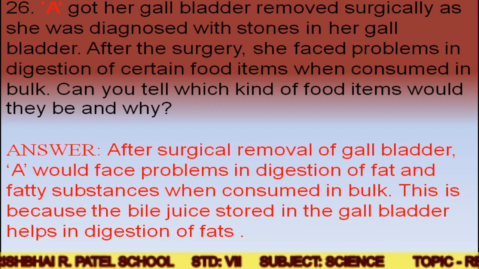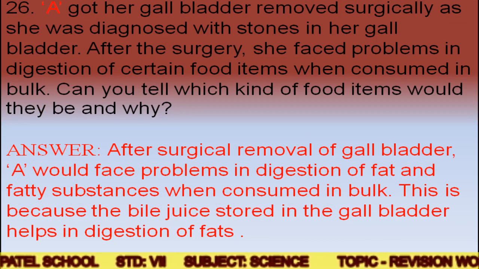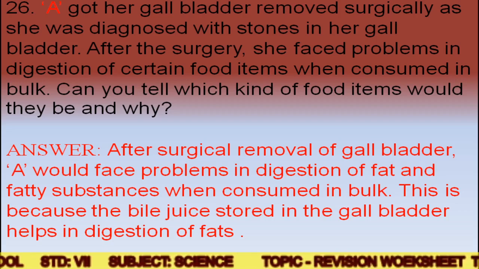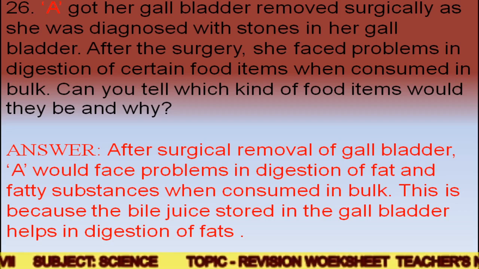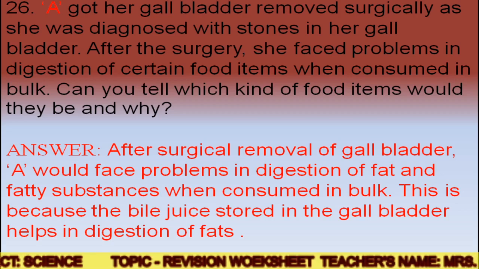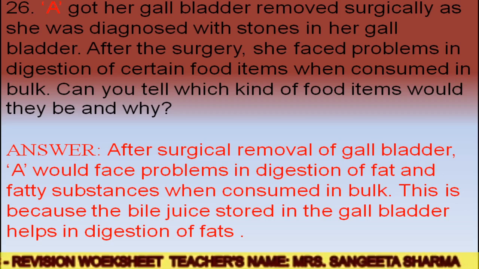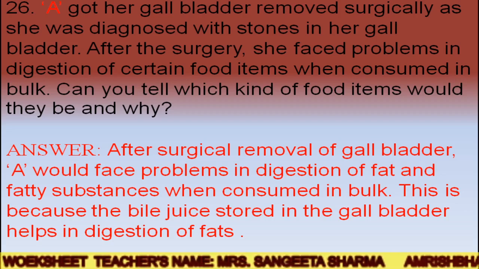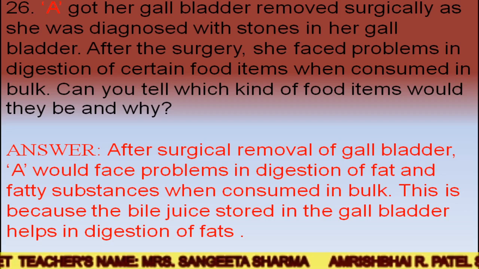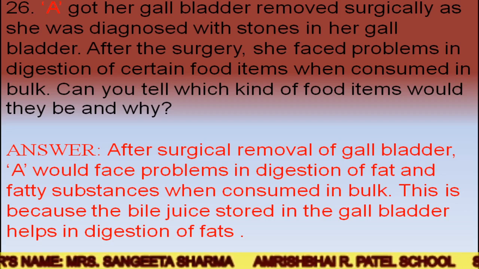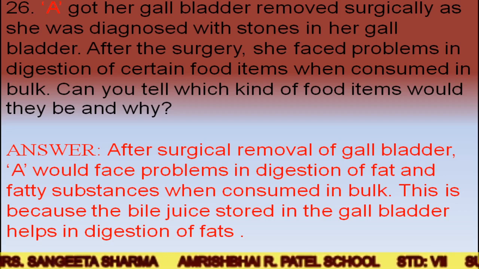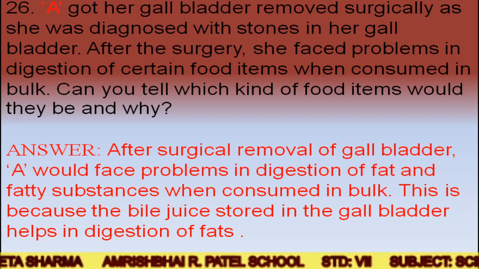So now the next question is about A. A is the name. A got her gallbladder removed surgically as she was diagnosed with stones in her gallbladder. After this operation, the gallbladder of that person whose name is A is removed from the body.